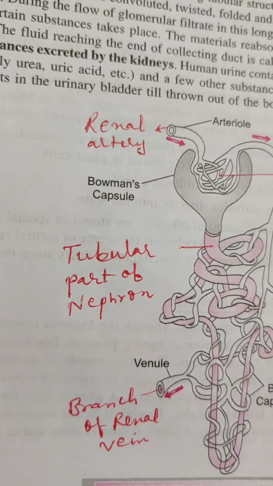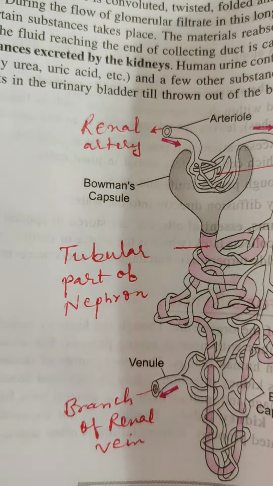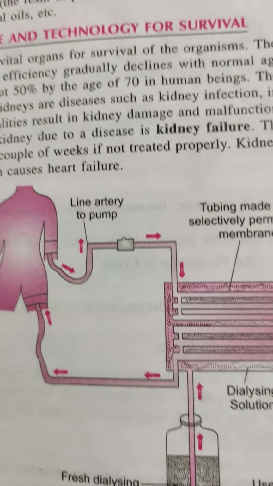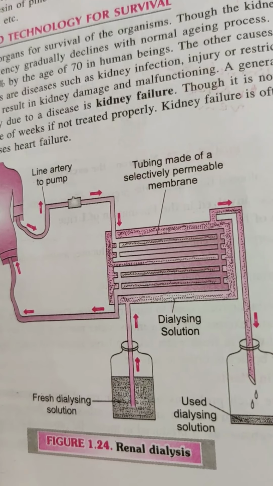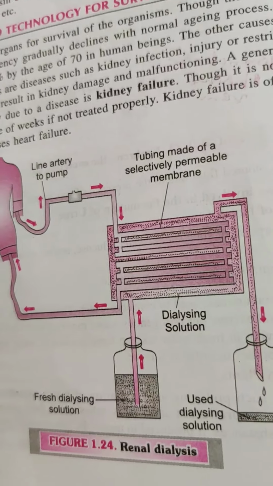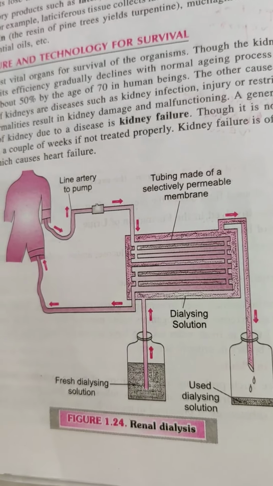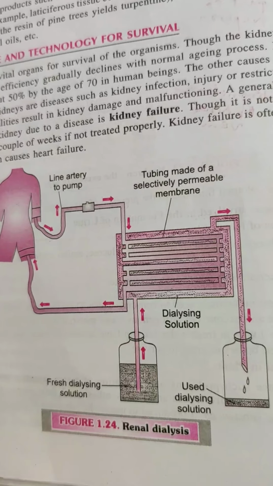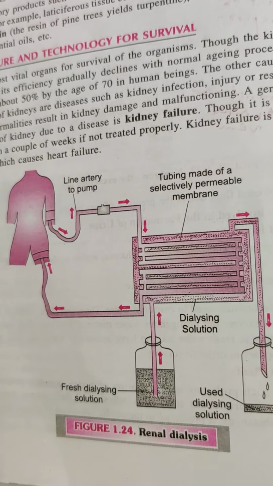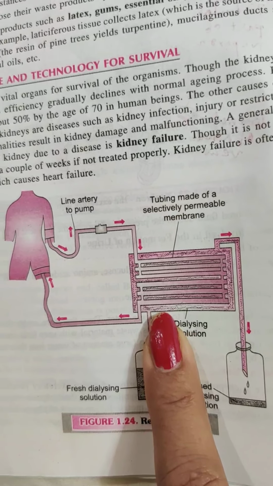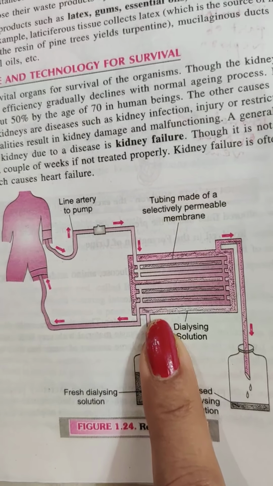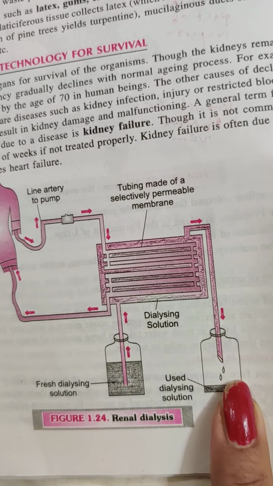Now we are taking a small topic, artificial kidney or hemodialysis. This is an artificial kidney. In case of kidney failure, it is a device to remove nitrogenous waste products. This system contains tubing made up of selectively permeable membranes suspended in a dialyzing tank.